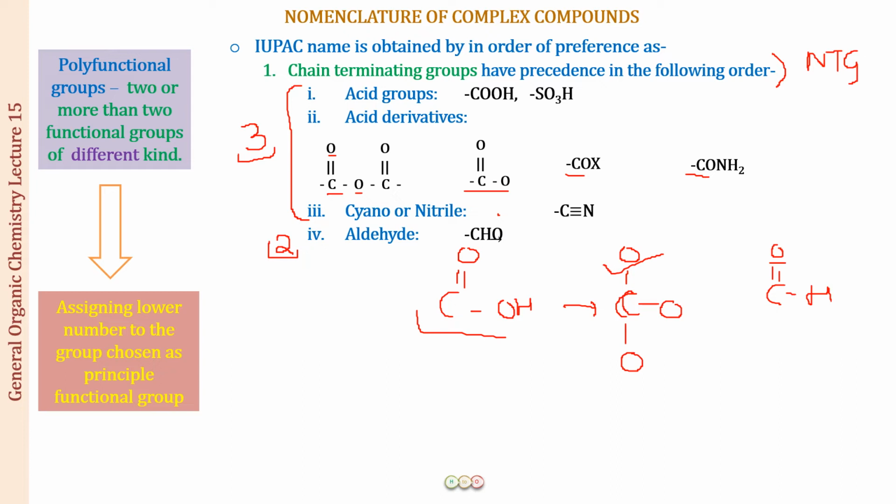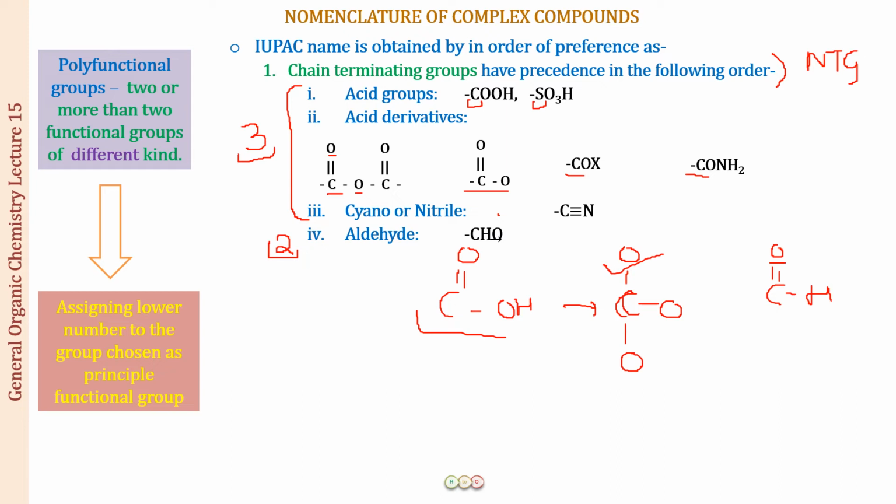Now amongst this, how will you remember? This is also carboxylic acid, this is sulfonic acid. Carbon is more important to us in organic chemistry than sulfur, so let us put carboxylic acid before sulfonic acid. These are done. Now the next, after the acids, we have the acid derivatives.